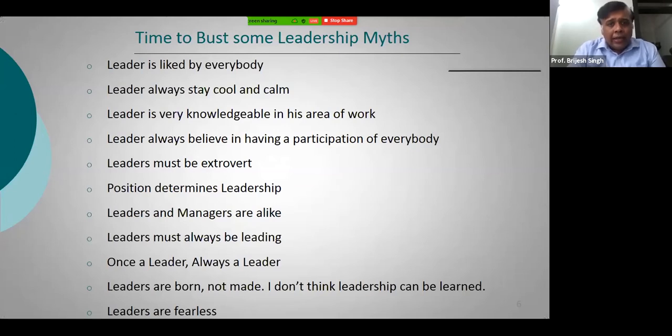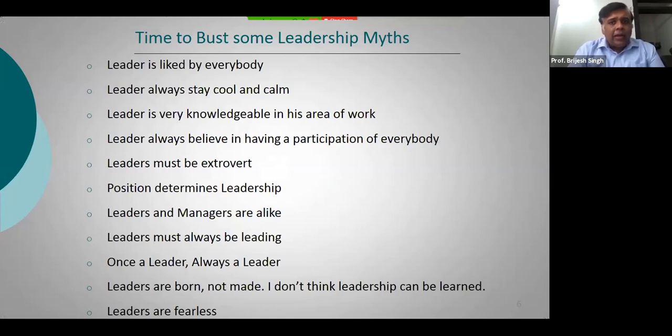If you look at even the entrepreneurs who have led organizations, if I talk about somebody like Sachin Bansal or Binny Bansal, both of them started an organization by the name Flipkart. It took 5 years for Sachin Bansal to complete his engineering at IIT Delhi. So understand that there is a perception that a leader is very, very knowledgeable, which is not true.